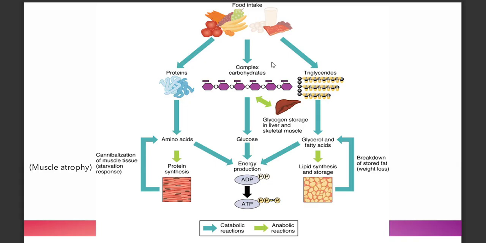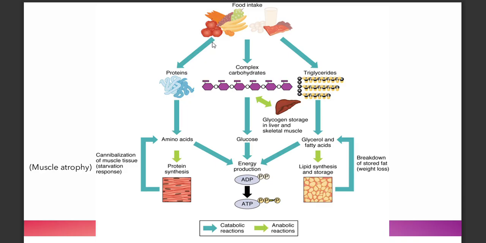So, for instance, you have a variety of food in your diet. Looking at the different pathways, there is a specific pathway for each. And here, the dark blue green arrow shows catabolism, and the light green arrow shows anabolism.